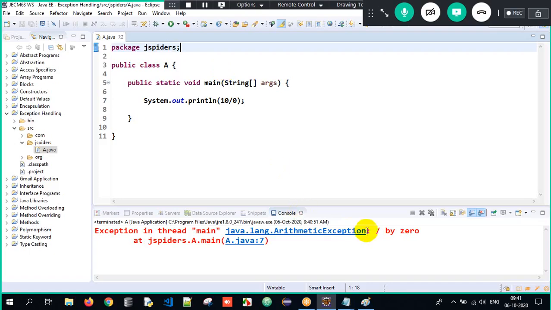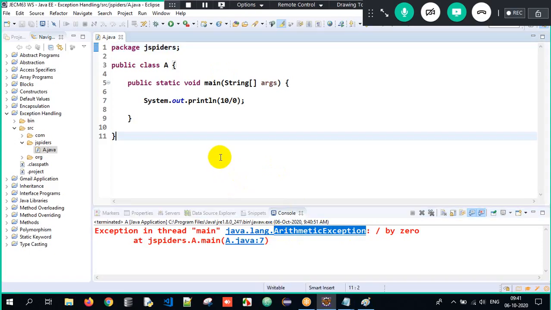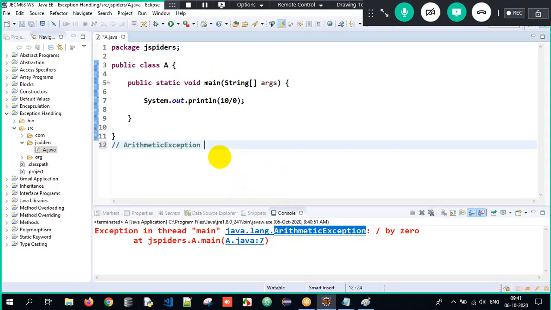So, ArithmeticException is an example for unchecked exception. Why, sir, is it an example for unchecked exception? Because arithmetic exceptions are compiler unknown exceptions. That is unchecked exception. So we need to handle it, guys, but the compiler is not forcing us to handle it immediately. As soon as I write 10 divided by 0, the compiler is not forcing us to handle it.